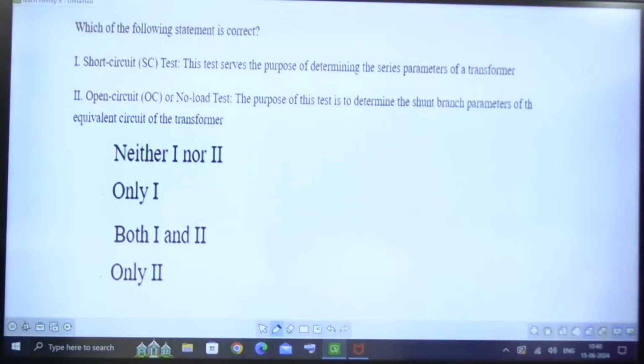What is it saying? Short circuit test: this test serves the purpose of determining the series parameters of a transformer. The second statement: no load test or open circuit test. The purpose of this test is to determine the shunt branch parameters of the equivalent circuit of the transformer. Tell me which one is correct. Both statements are correct, either of those two is correct, or both are wrong? Please convey your answer in the chat box.